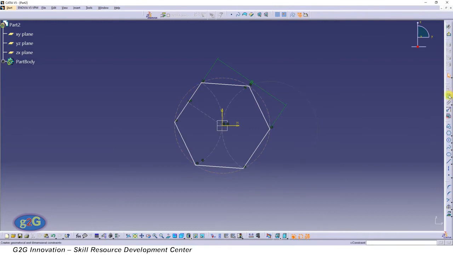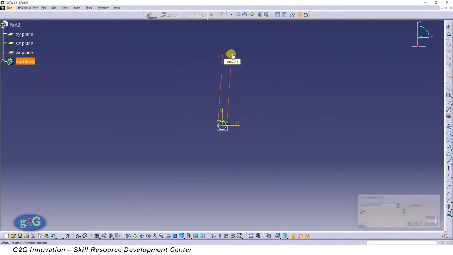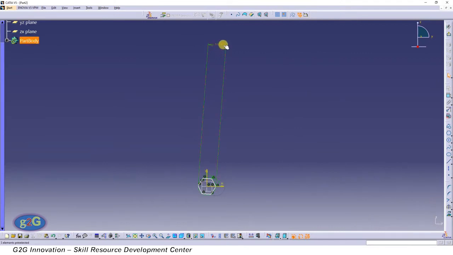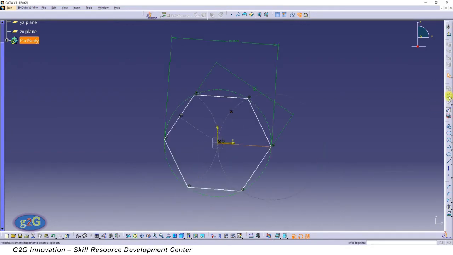Let's give a dimension from this point to this point, and we want it to be 10 mm. Let's click on constraint, click on this point, select this axis and right click, make it coincident.